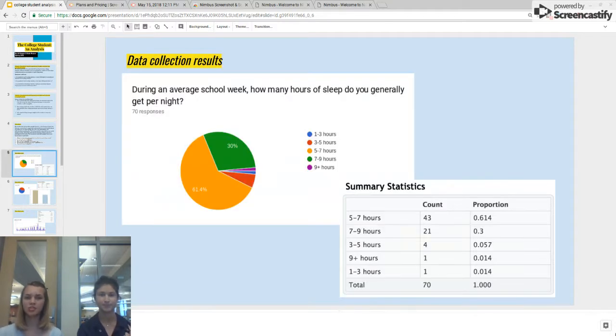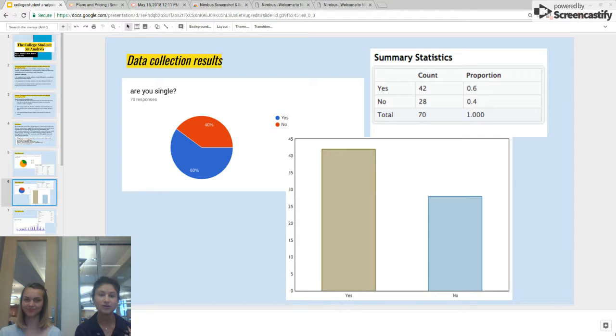So for our first question, here are the results of our data collection. The proportion of students who slept 5 to 7 hours was 0.614. For 7 to 9 hours, it was 0.3. For 3 to 5 hours, it was 0.057. 9 plus hours was 0.014, and 1 to 3 hours was 0.014. Honestly, I was very surprised there was anyone who did 1 to 3 hours. Yeah, me too. For are you single, we had 60% saying yes and 40% saying no.